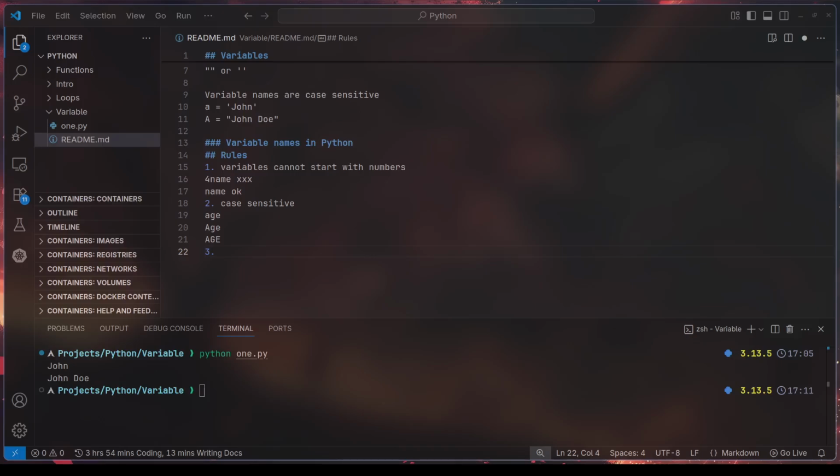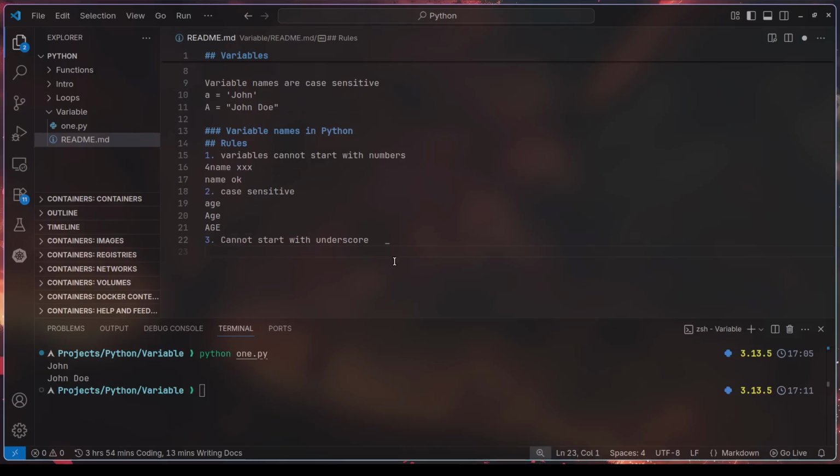Basically, what we're saying is it cannot start with an underscore. Basically, you cannot say underscore age. This is wrong.